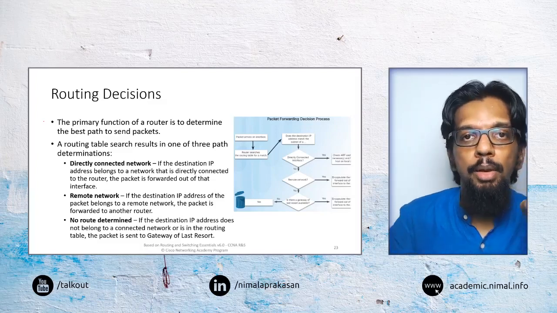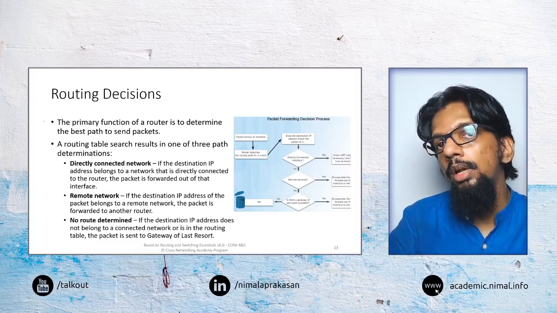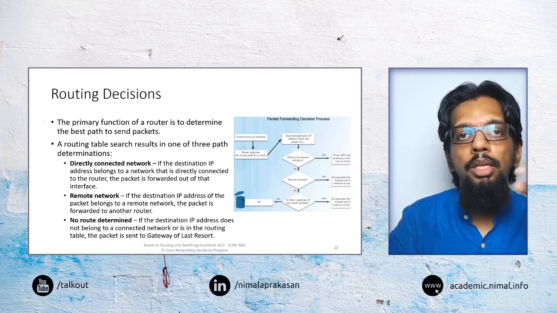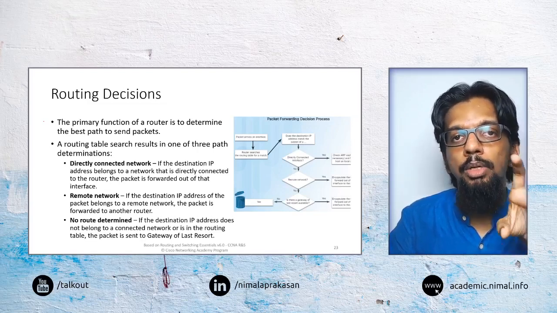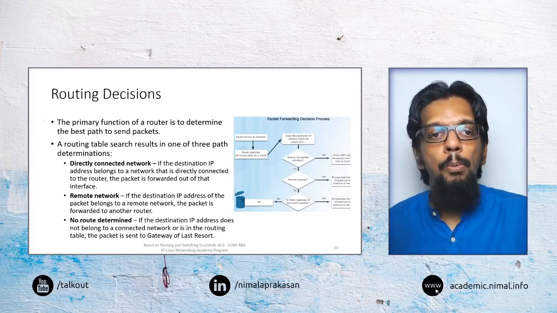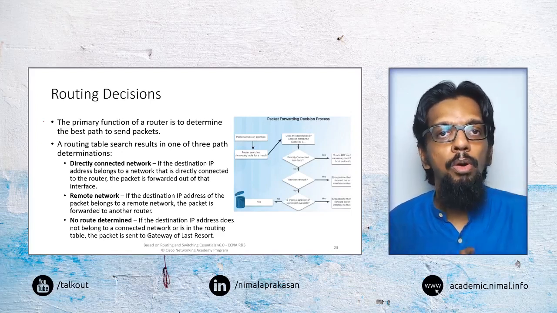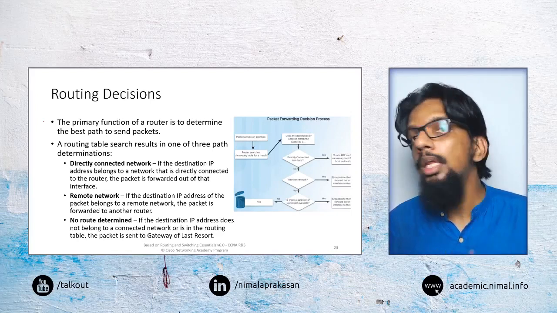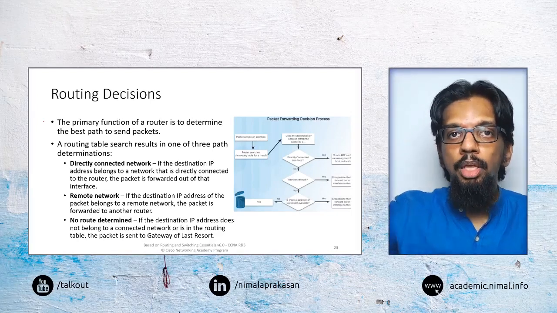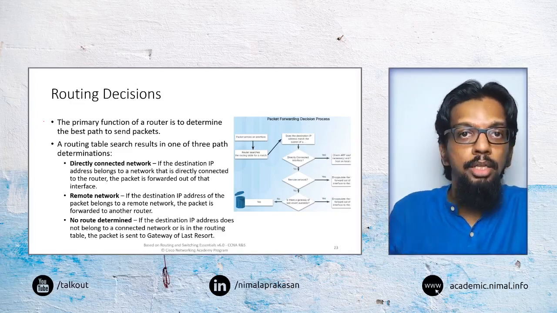Say for example, if we think about a home network, your home router will know about all the devices that you have, your mobile device, your laptop, your computer. But if it needs to forward something to my computer, it will not know about my computer's network. But it will know, at least, to send it out to the ISP's router, and then the ISP router may figure out how to send that forward.